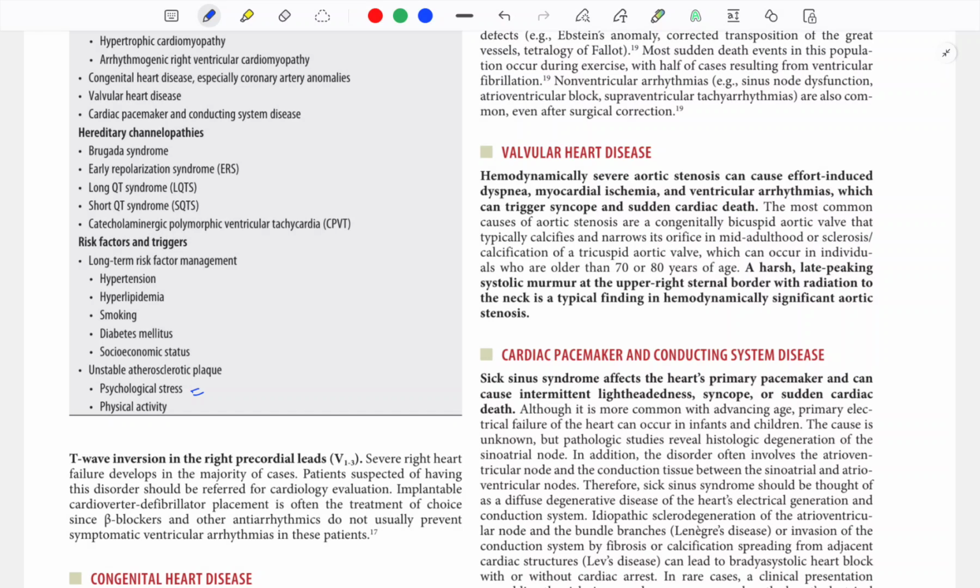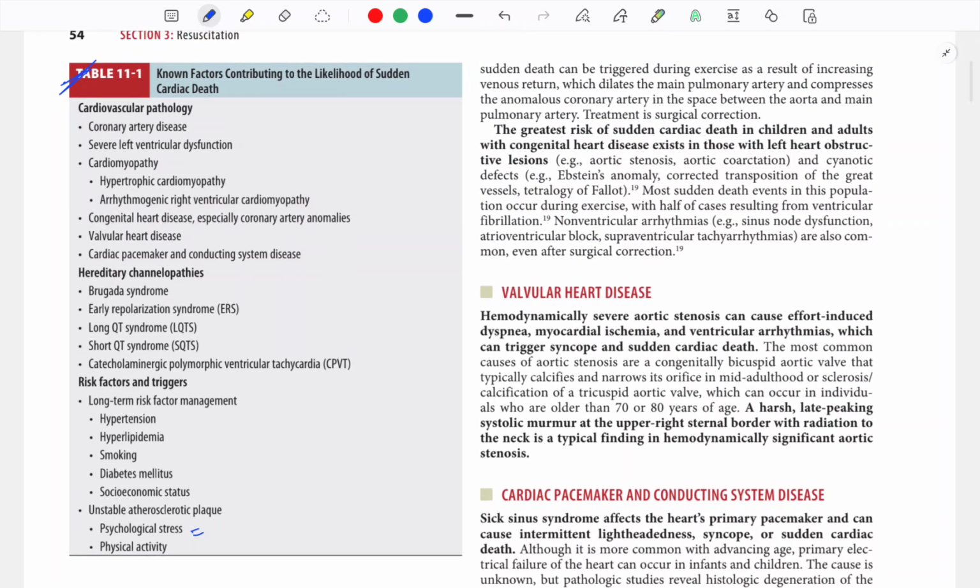What can cause sudden cardiac death? So coronary artery disease, LV dysfunction, cardiomyopathy like hypertrophic and arrhythmogenic, congenital heart disease, valvular and pacemaker issues, Brugada, early repolarization, which is your WPW, long QT, short QT, catecholaminergic polymorphic VT, and there are some risk factors: hypertension, hyperlipidemia, smoking, diabetes, being poor, unstable plaque, psychological and physical stress.